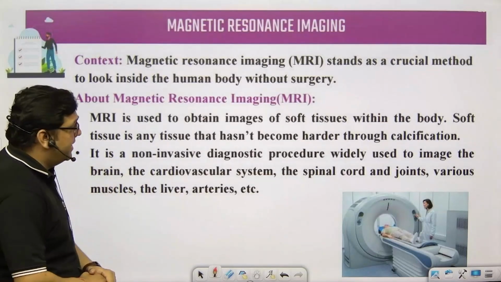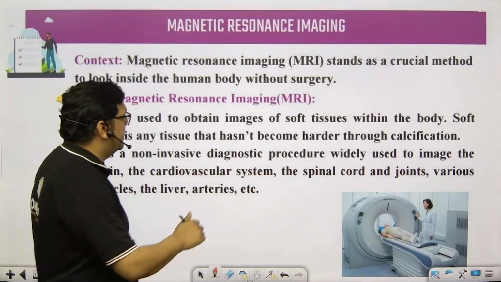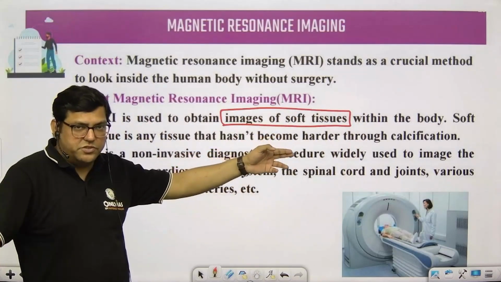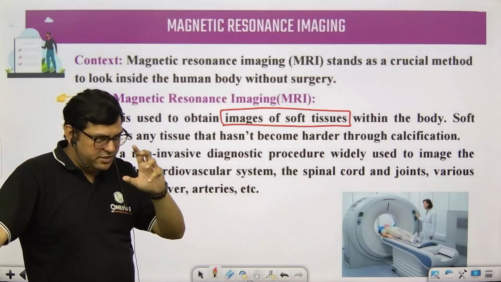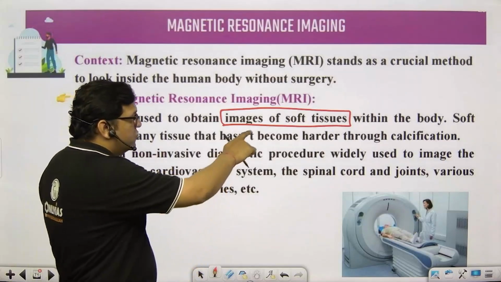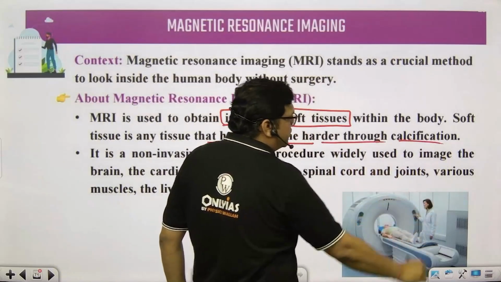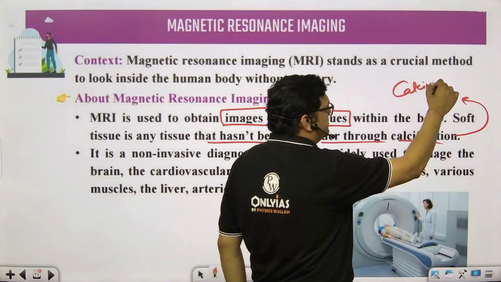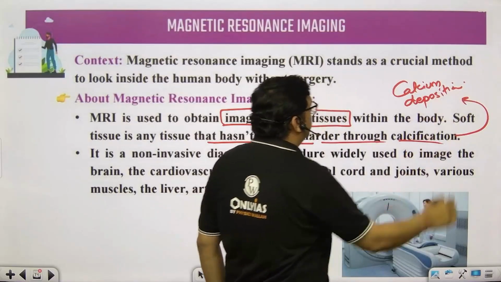Magnetic resonance imaging. Let's go to magnetic resonance imaging. So what exactly does it do? It basically images the soft tissues. Now, what do you mean by soft tissues and what do you mean by hard tissues? You see there is an X-ray. X-ray basically images the hard bones where calcification has been done. The soft tissues in the body are those which haven't been hardened by calcification. Calcification means calcium deposition. In soft tissues, calcium deposition is not much, right?